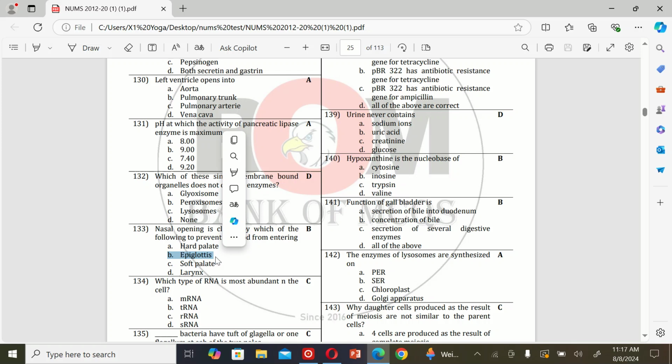Epiglottis. The next MCQ is: which type of RNA is most abundant in the cell? A. mRNA, B. tRNA, C. rRNA, and D. sRNA. So the correct option is C, rRNA.